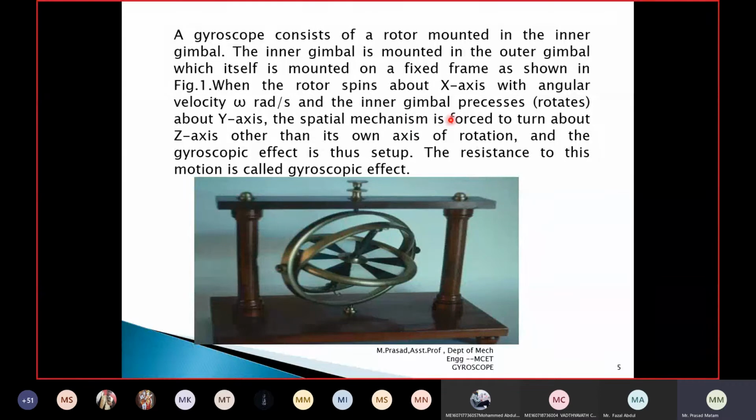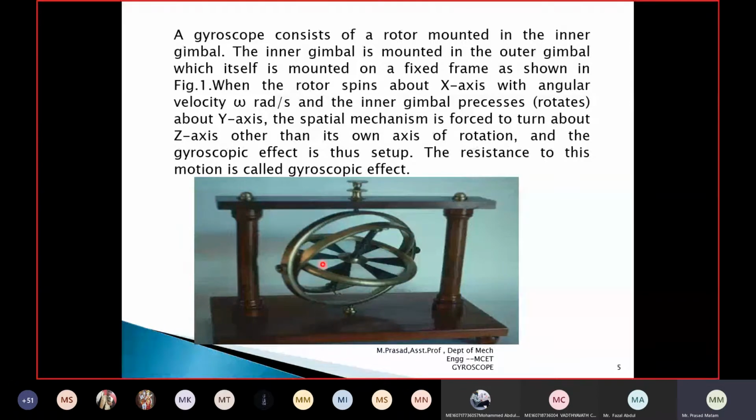When this is happening, a special mechanism is forced to turn the total system about the z-axis, other than its own axis of rotation. Thus the gyroscopic effect is set up. The resistance to the motion in the z-axis is called the gyroscopic effect. I will explain clearly with the diagrams.